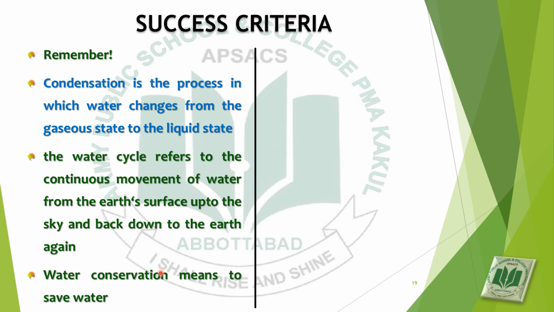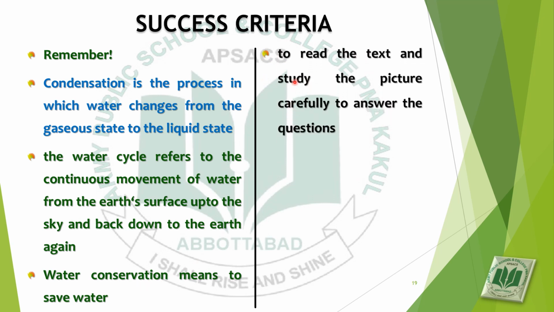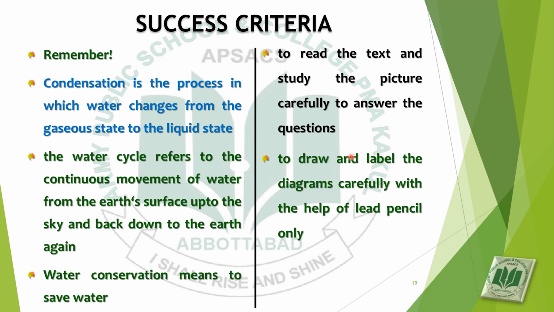Water conservation means to save water, as conserve means to save. To read the text and study the pictures carefully to answer the questions. To draw and label the diagrams carefully with the help of a lead pencil only. To use the correct scientific terminology.